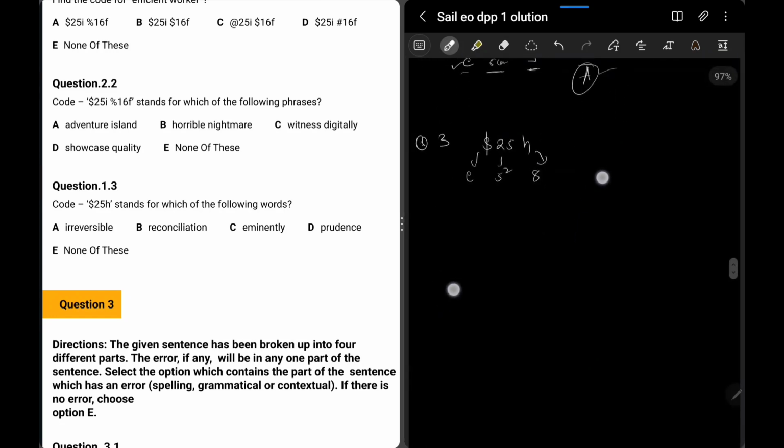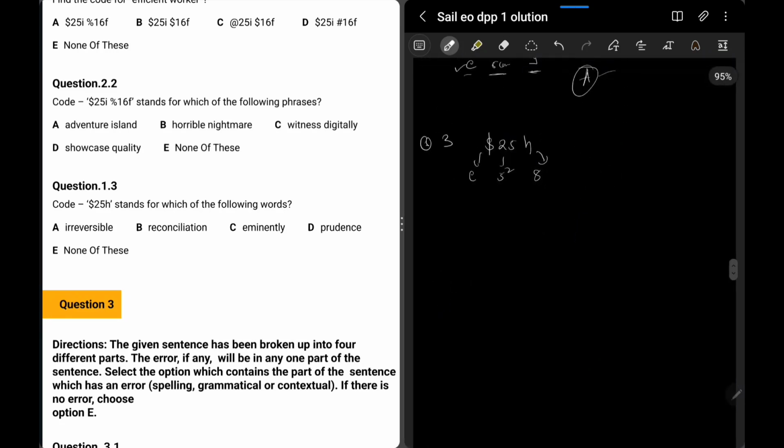8th alphabet. So which following word does this code stand for? You see the first one, irreversible. Is the last alphabet E? Yes, it is E. And prudence. So A and D have last alphabet E to suffice this.